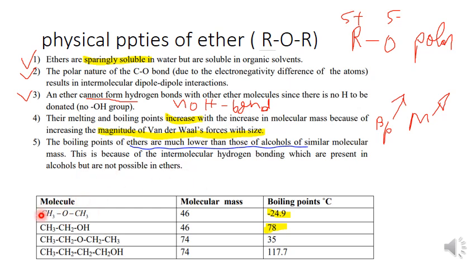This is an example. The boiling point is this, and for alcohol the boiling point is this. The molecular mass is the same, but the boiling points differ. Alcohol has a high boiling point due to hydrogen bonding, while here there is none due to no hydrogen bond present. This alcohol has a high boiling point compared to this one due to hydrogen bond.